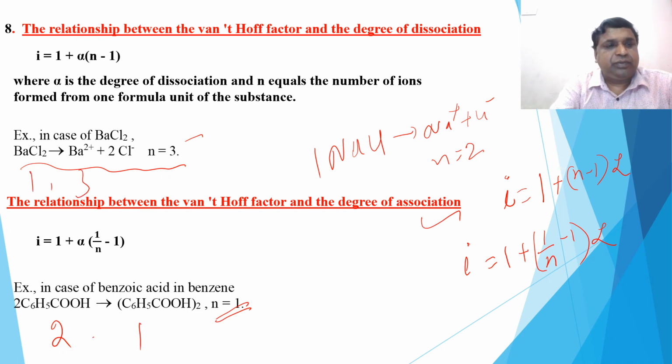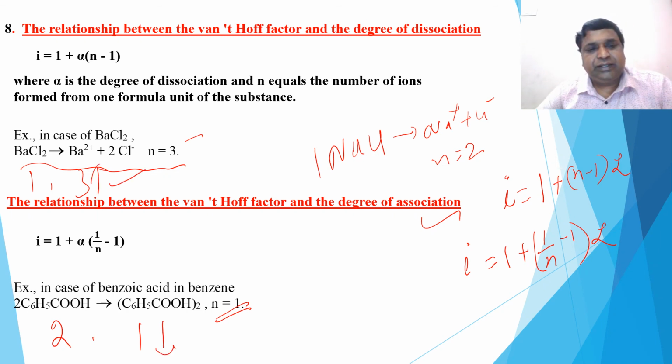So remember, number of particles here is increasing, and number of particles here is decreasing. Okay, so therefore here it is also 1 plus (1 by n minus 1); when n is 1, so i is equal to 1, no change, right? i is equal to 1 and so on.